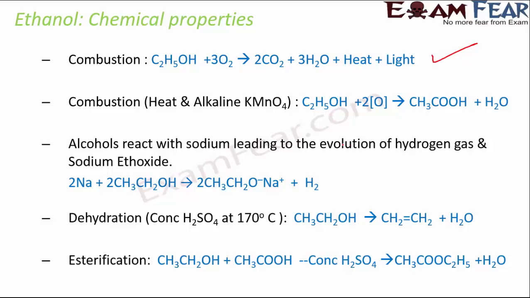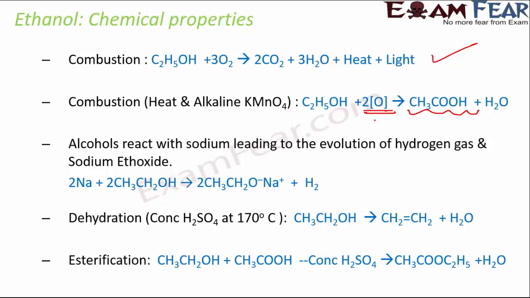Now, in case of ethanol, it catches fire very easily and starts burning. So if ethanol is kept exposed to oxygen, it has a tendency to catch fire and it releases a huge amount of heat and light. Now, if you talk about combustion of the same fuel in presence of heat and alkaline KMnO4, that is potassium permanganate, it is seen that it produces acetic acid, that is CH3COOH, and in this case it reacts with nascent oxygen, which is a very good oxidizing agent.